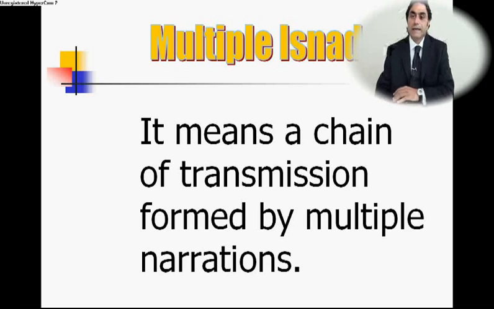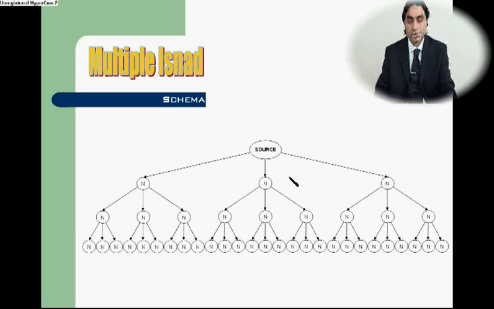If in a chain of isnad all the narrations have more than two narrators, then this chain means multiple isnad. Let's look at an example. Here you see in this schema a multiple isnad chain.